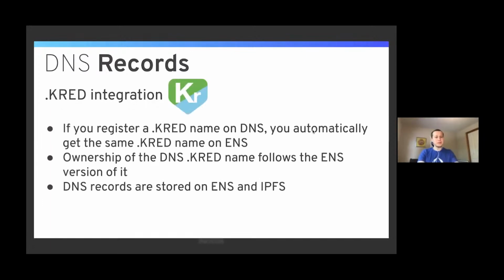In fact, that's exactly what .cred is doing. So .cred is a top-level domain on DNS. And if you register a .cred name on DNS, they automatically create the same .cred name for you on ENS. And then this is really interesting. The ownership of the DNS .cred name actually follows ownership of the ENS version of it. And then they store your DNS records on ENS and IPFS. And then they copy them onto their DNS servers, but the ENS IPFS version is the source of truth. This is a really cool project.